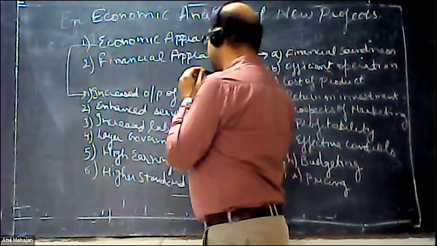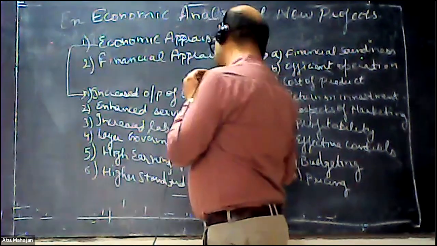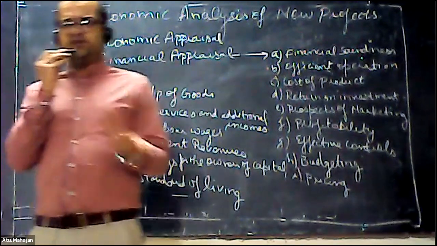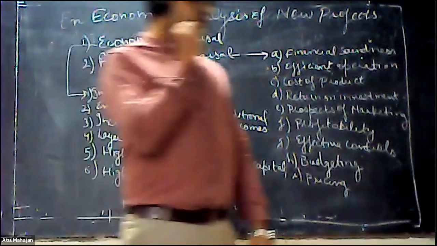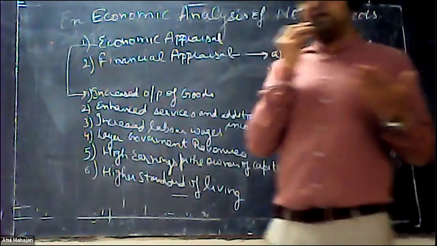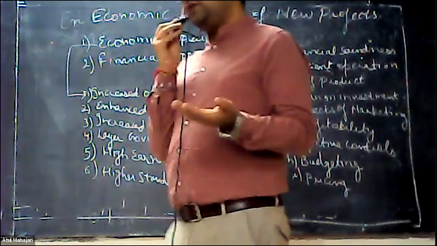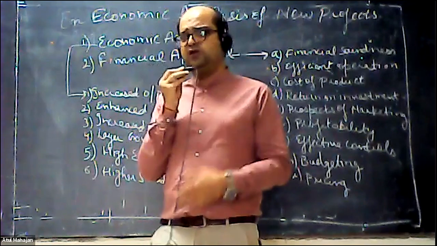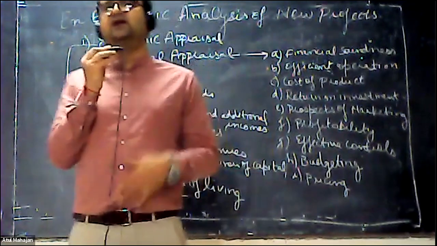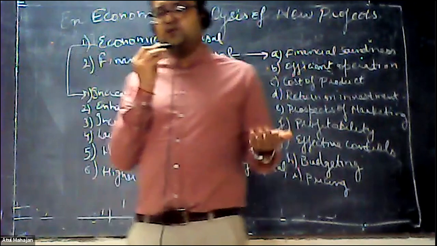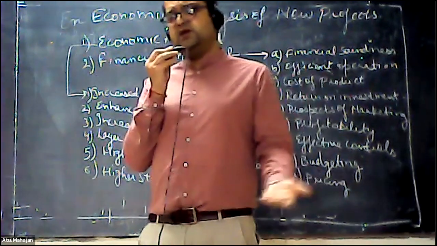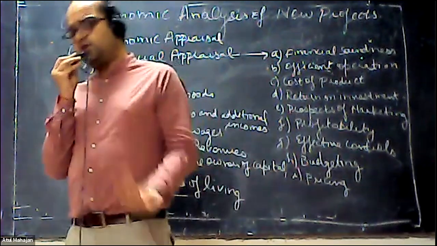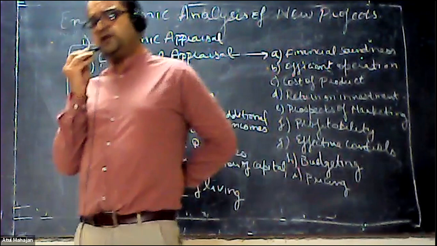Then the fourth point is raised government revenues. What are the basic government revenues we are getting out of it? There are certain schemes on the basis of which we are getting certain amount of money from the government. I can get a relief fund from the government. I can get some kind of grants from the government for which I can work. Some government institutions or government sector workers get certain amount of revenues from the government also. So that is another kind of appraisal.